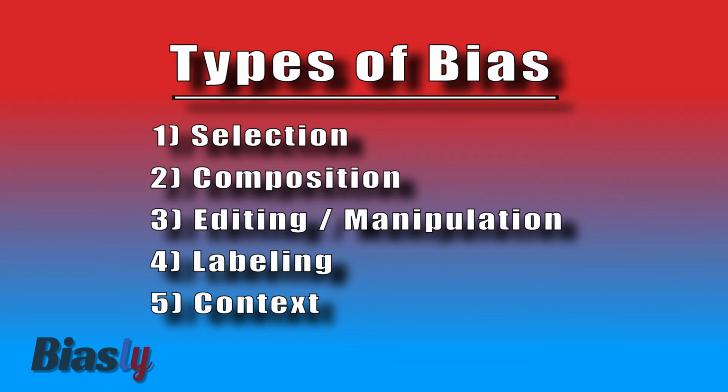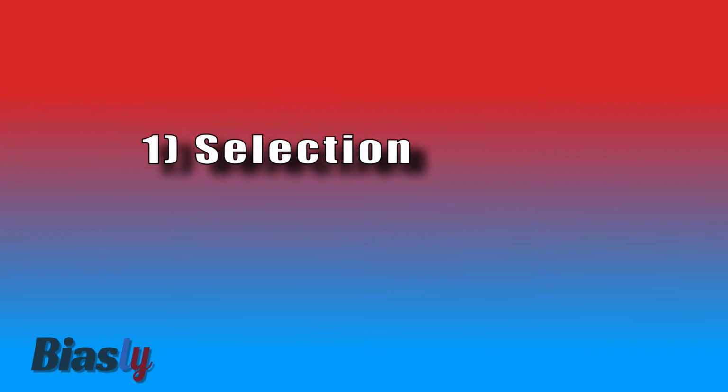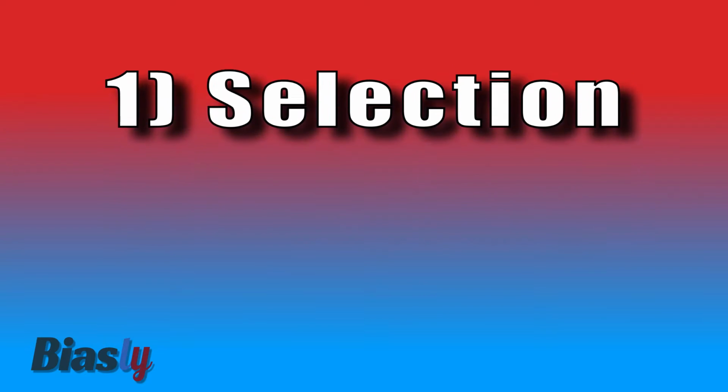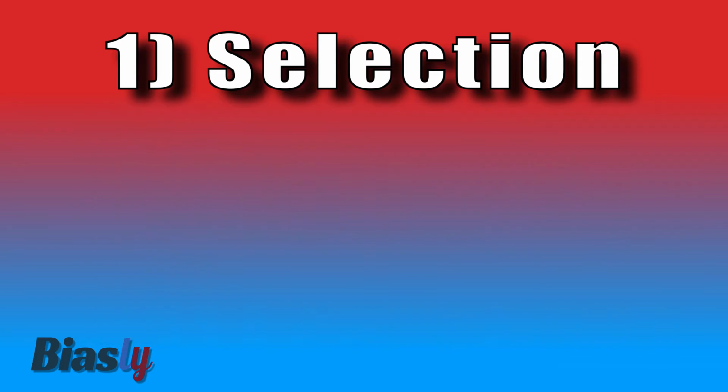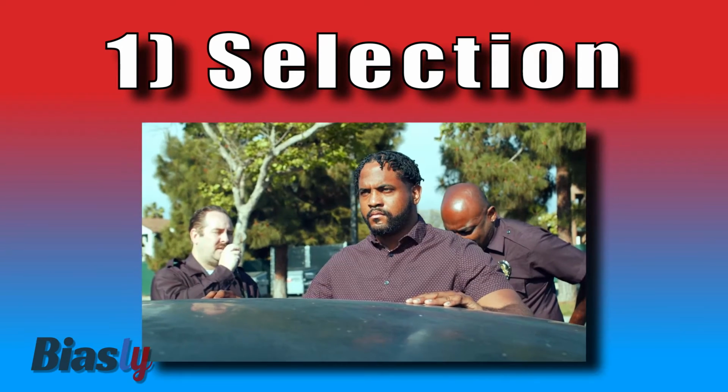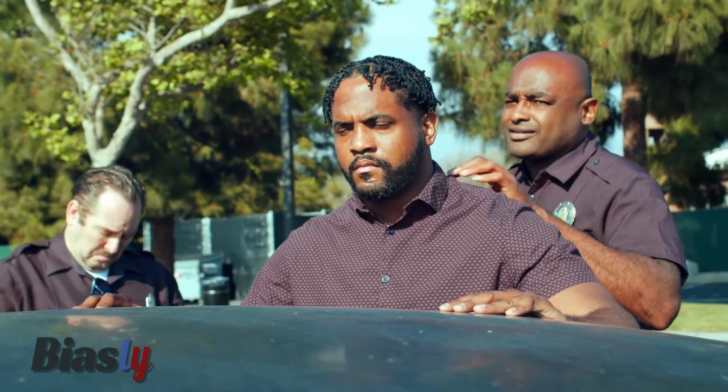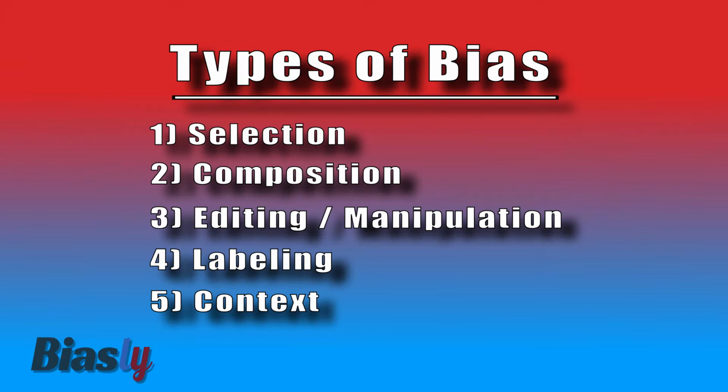Here are examples of how images and visuals in the media can be biased. Number 1. Selection bias. If a news organization consistently selects images that depict certain groups of people in a negative light, this can reinforce negative stereotypes and perpetuate bias. For example, a news organization may consistently use images of people of color when reporting on crime, even though crime rates are similar across all racial groups.